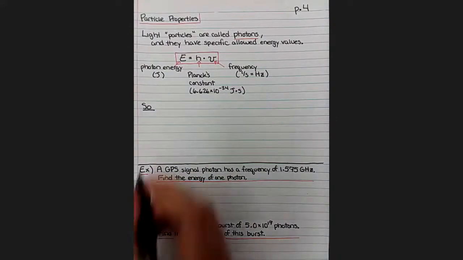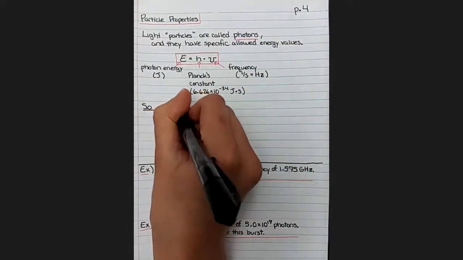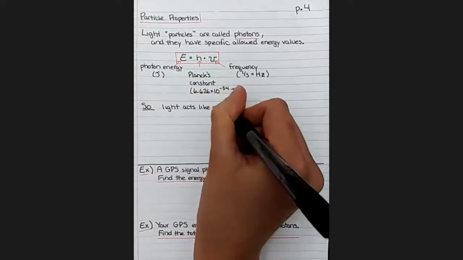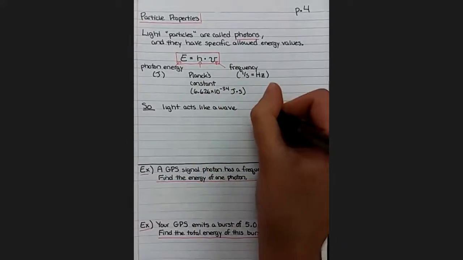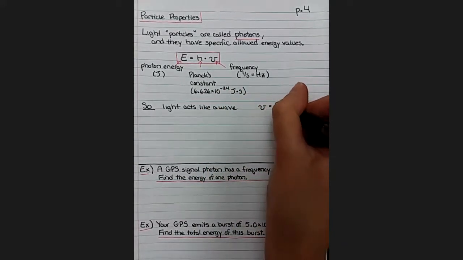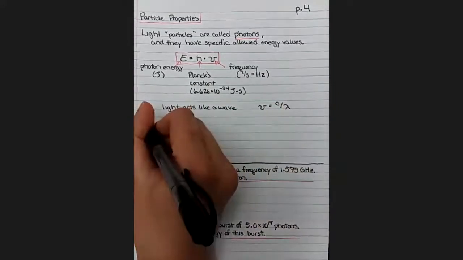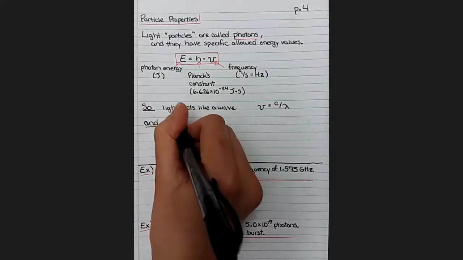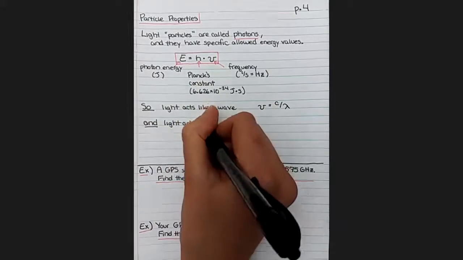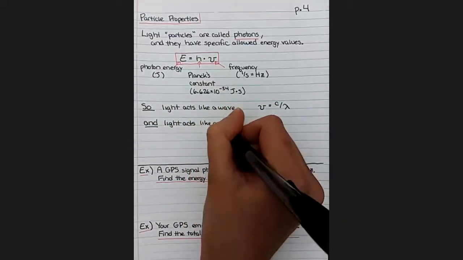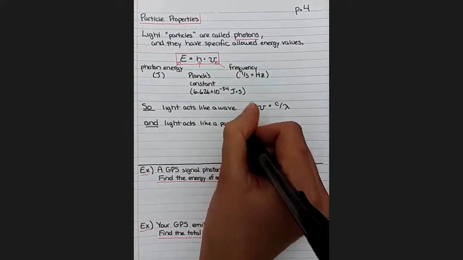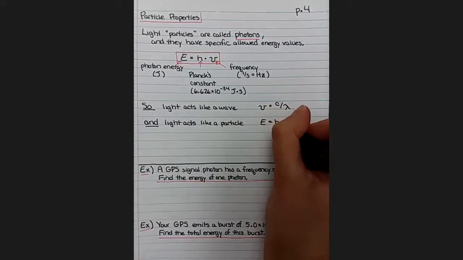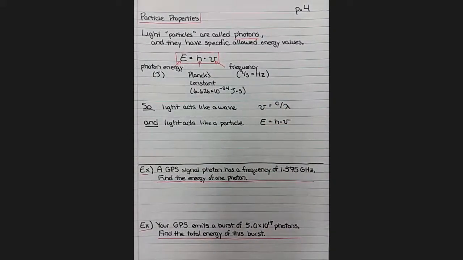So we now can say light acts like a wave sometimes. And when it does, we have a formula to help describe it. What's nu? c over lambda. And sometimes light also acts like a particle, which is basically the understatement of the century, but let's just go with it. And when light acts like a particle, we can describe it with the formula energy equals Planck's constant times nu.